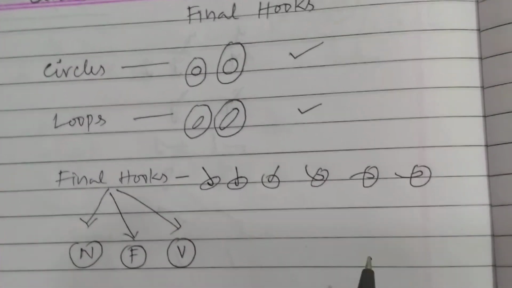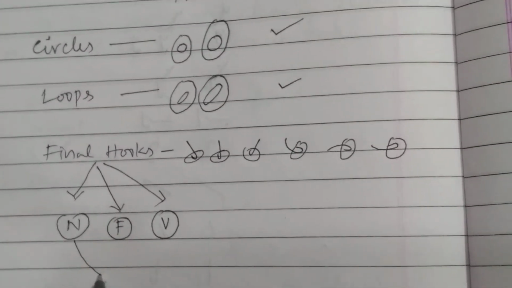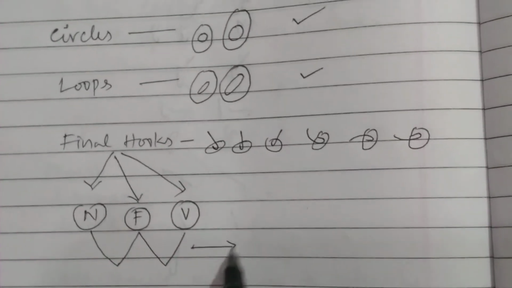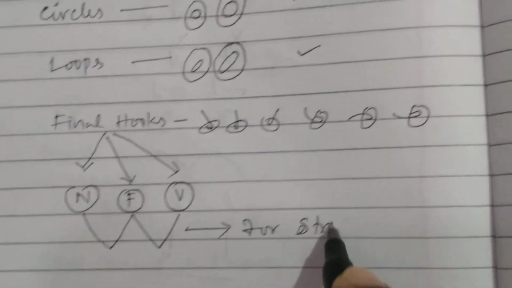And also one thing we have to remember: N, F, V sounds are used for straight strokes.